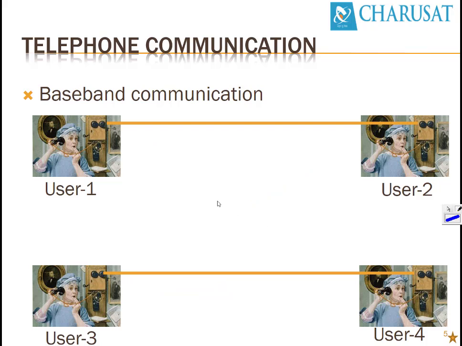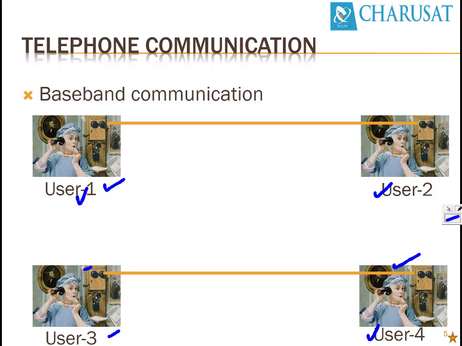The limitation in this case is that user 1 and user 2 can talk to each other, and user 3 and user 4 can talk to each other, but user 1 cannot talk to either user 3 or user 4. User 1 can talk to only user 2. So that's a limitation in this diagram.